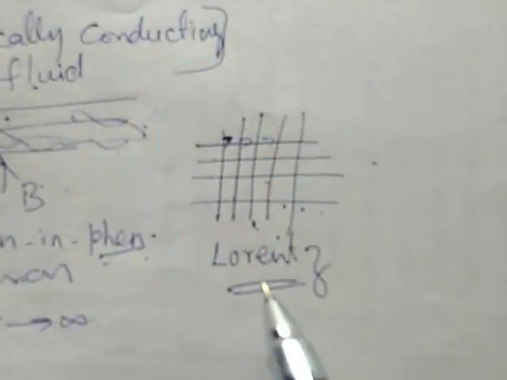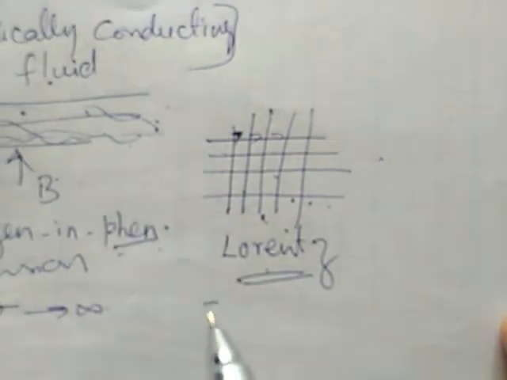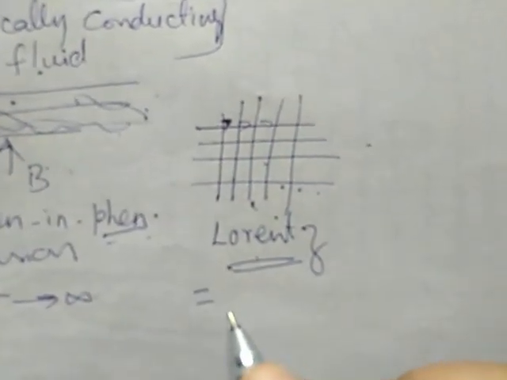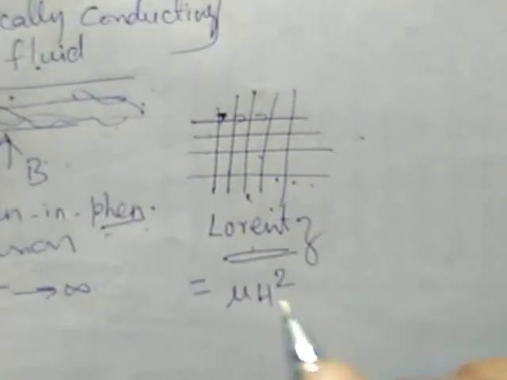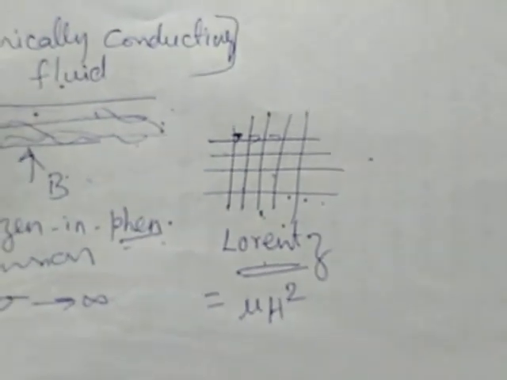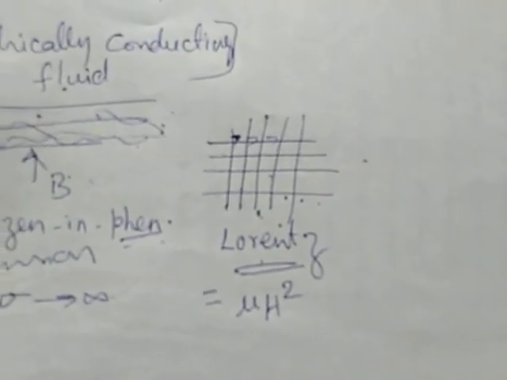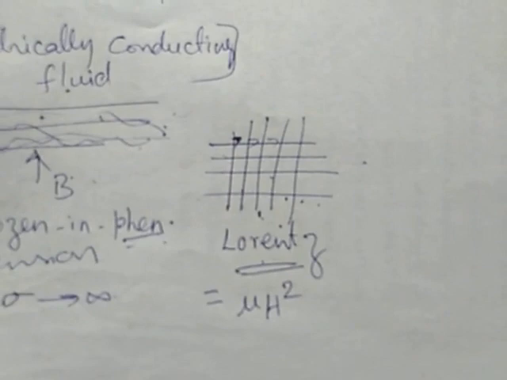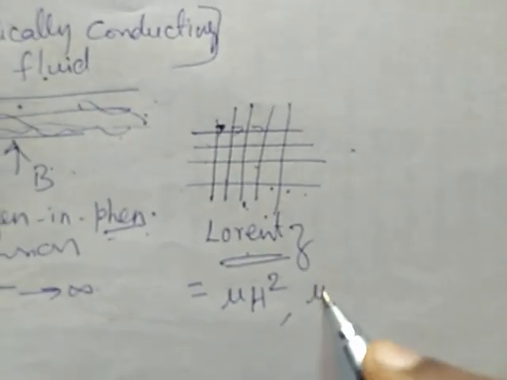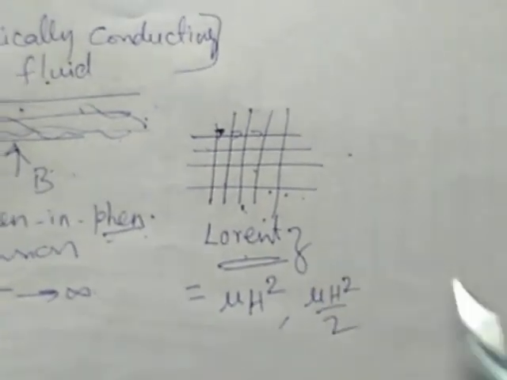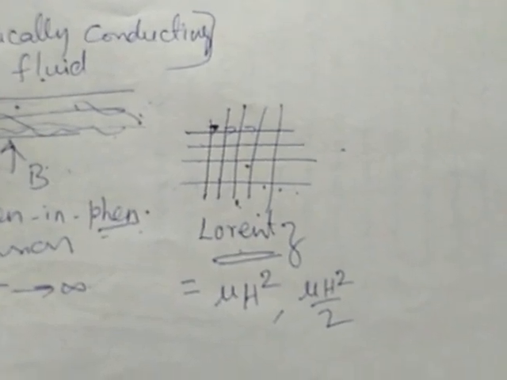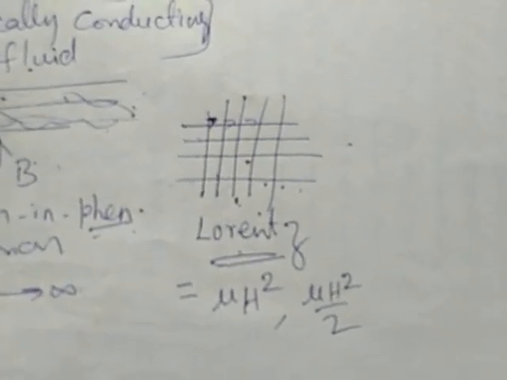In this case, this Lorentz force is equal to the tensional force, which is mu h square along the direction of the magnetic field line, and the magnetic pressure mu h square by 2. In frozen-in phenomena, the Lorentz force exists.